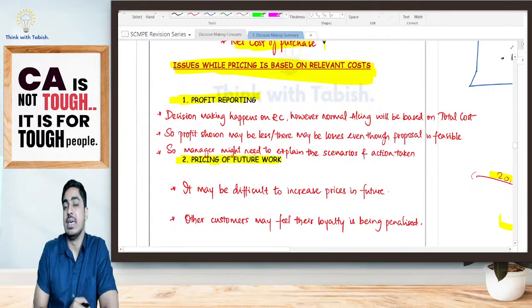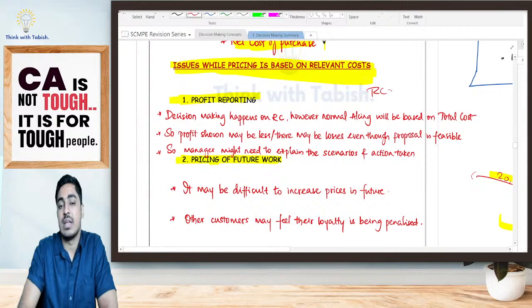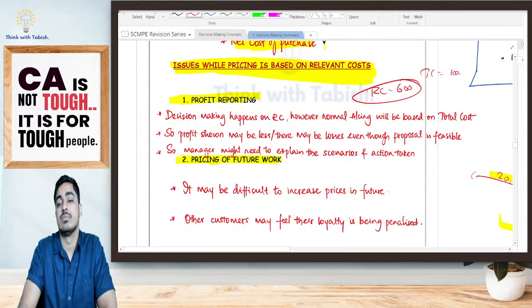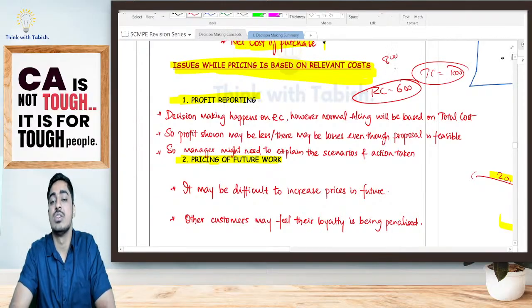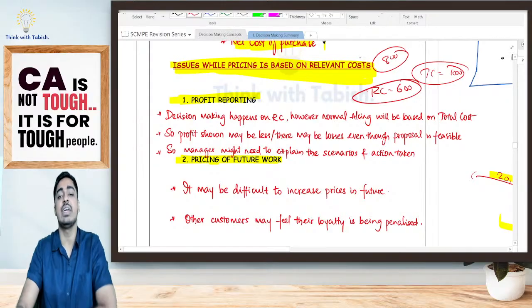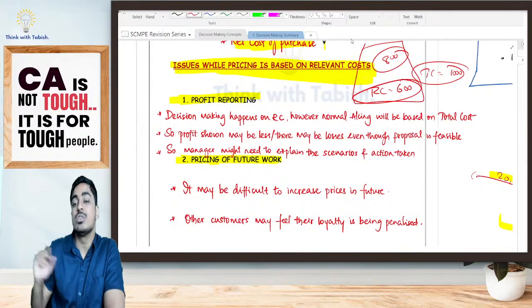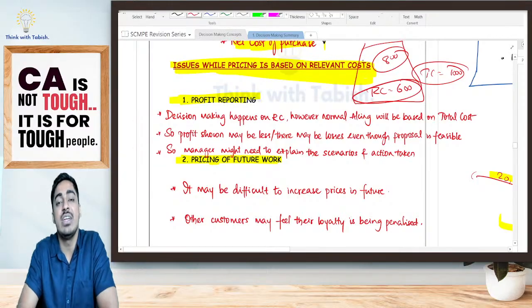Now, what will happen? I have taken a decision based on relevant cost. Suppose my relevant cost, my marginal cost, is 600. My total cost is 1000. I got an offer from a customer for 800 rupees. So I have accepted. Yes or no? Ideally it is correct. Relevant cost is 600, I am getting 800, so I should ideally accept. I have accepted. However, in my books of accounts, it is showing loss. Yes or no?